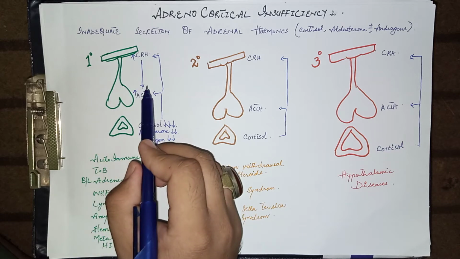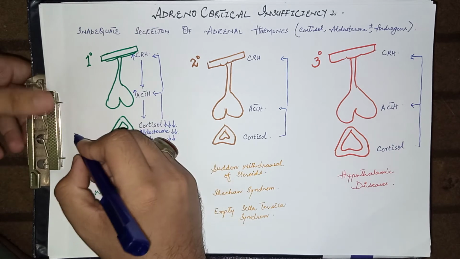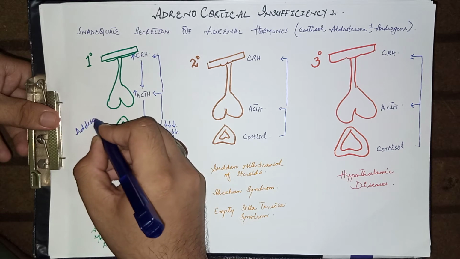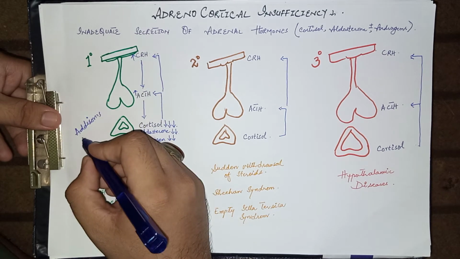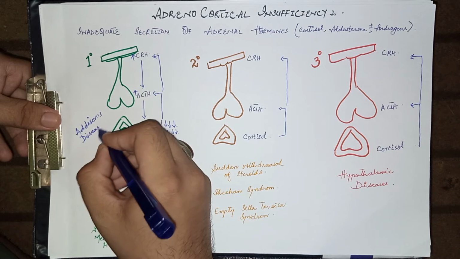Remember, primary adrenal insufficiency is also called Addison's disease. Remember, this is very important.